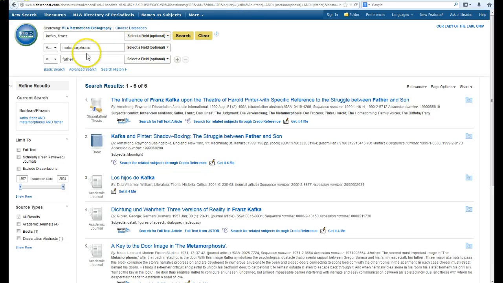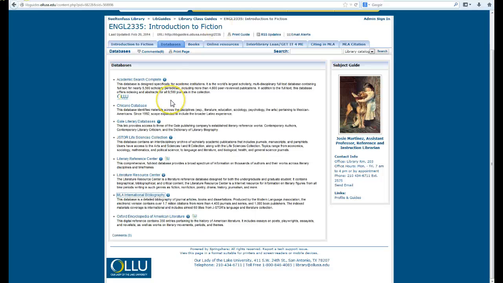If you came in and worked with me, we could sit here and tweak this father son, family relations. There's a bunch of different things that we can put in here to get that just right result. That's our best recommendation. We always ask you to come in and work with a librarian. This one, the Oxford Encyclopedia of American Literature, will give you some very basic information as well. Any one of these sources is a great source.